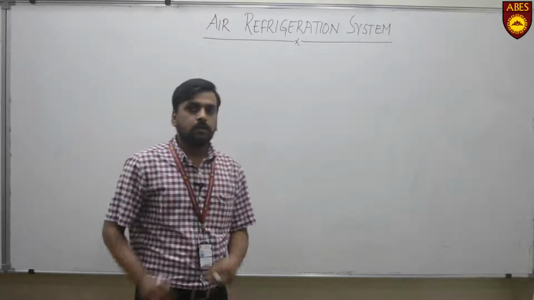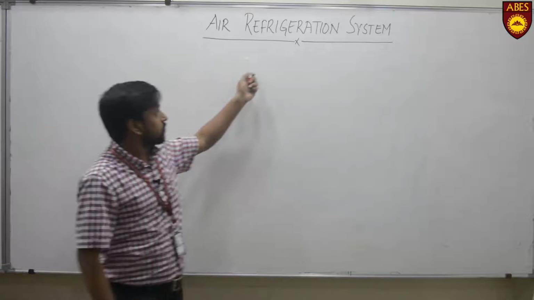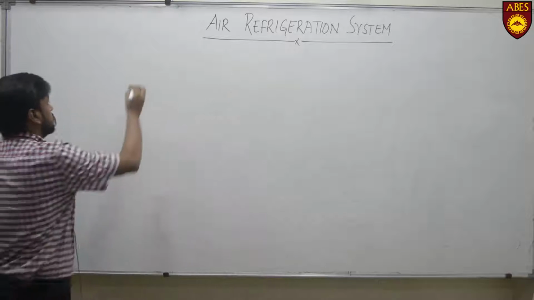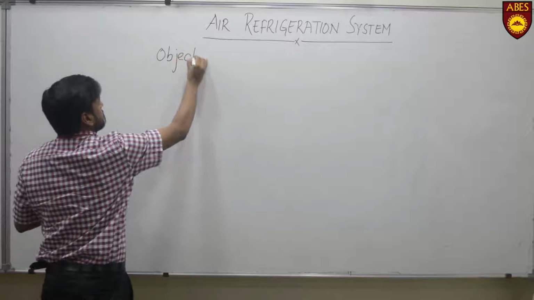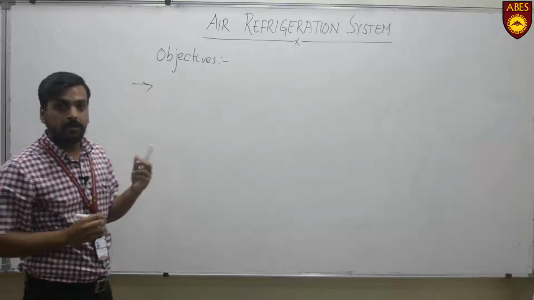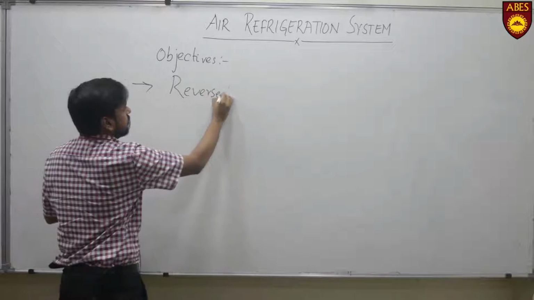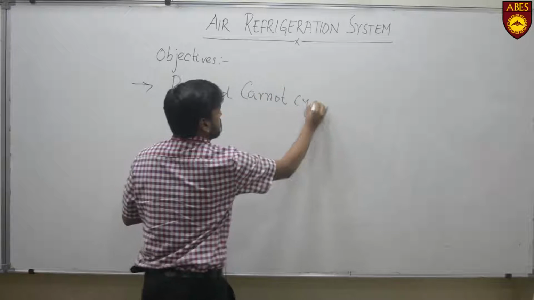Hello friends, today I will start my lecture with air refrigeration system. Before going to air refrigeration system, first I will discuss what the objectives are. The first one is to study about reversed Carnot cycle and its limitations. What exactly is reversed Carnot cycle and what are its limitations?